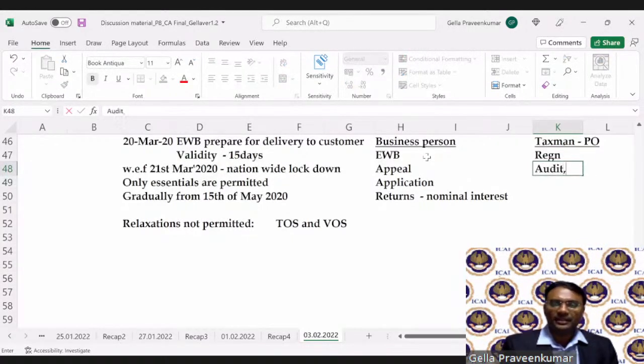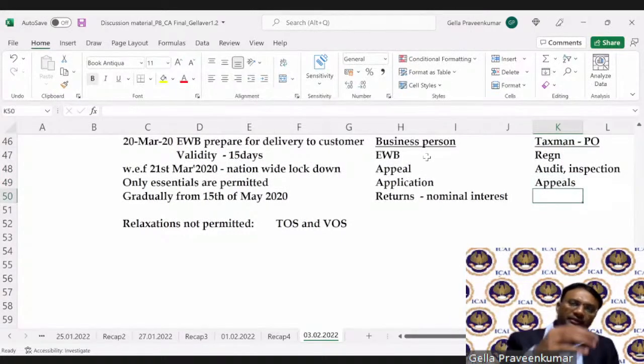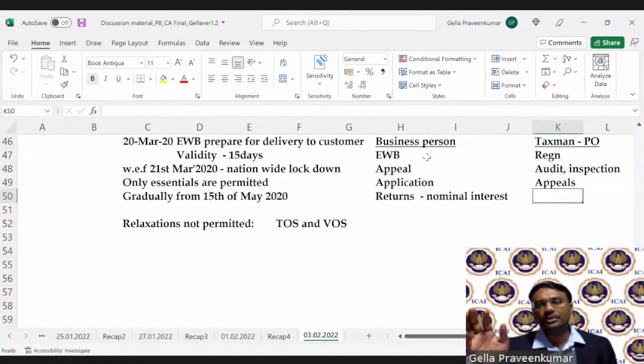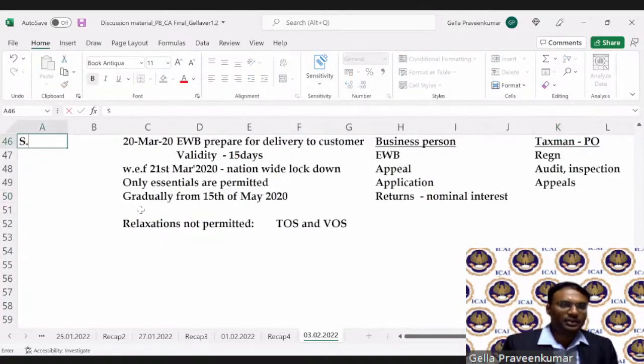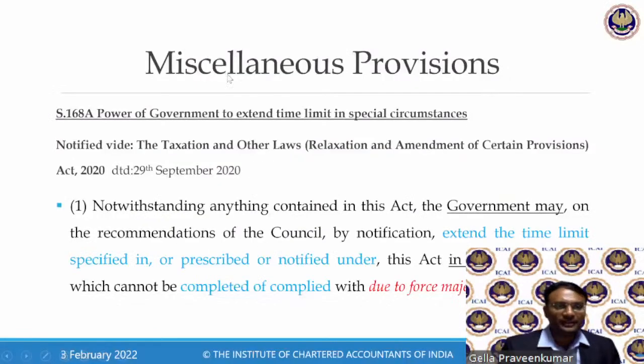Audit, inspection, then your appeals, where orders have to be passed. Majority of the activities where the officer has to respond, happily these aspects have been extended. This is thanks to this provision called 168A, where the government has invoked taxation and other laws for giving the relaxation. So this is the importance of this provision called 168A.